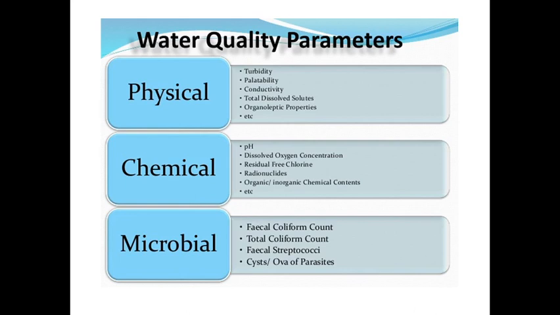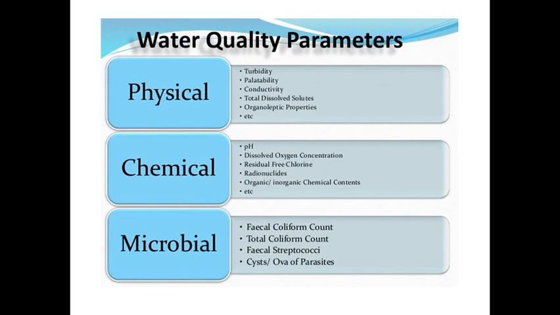Under chemical parameters are the pH, the dissolved oxygen concentration, residual free chlorine or fluorides, or radionuclides. Some radioactive elements are also gaining entry into the groundwater. Other organic and inorganic chemicals like pesticides and fertilizers also come under the chemical parameters which decide whether the water is potable or not.